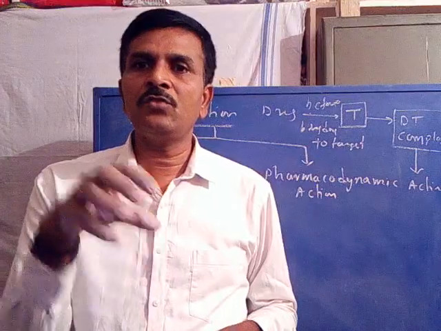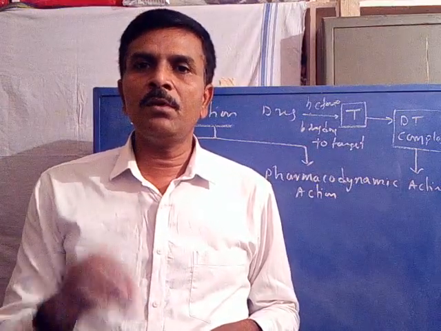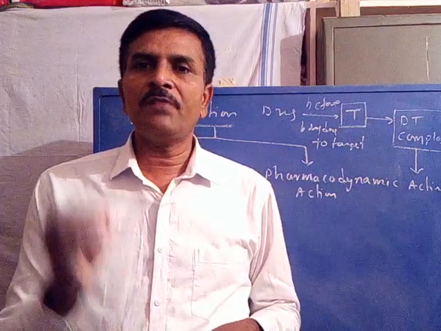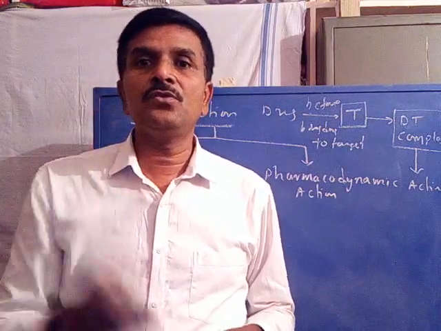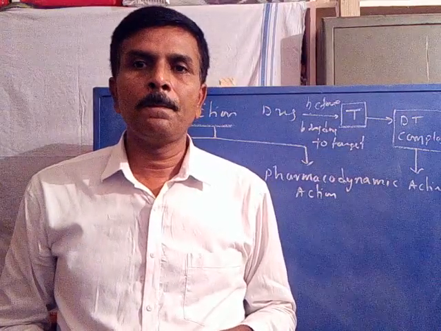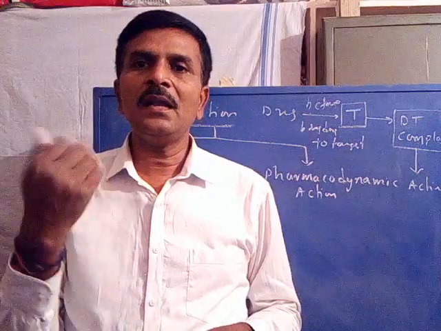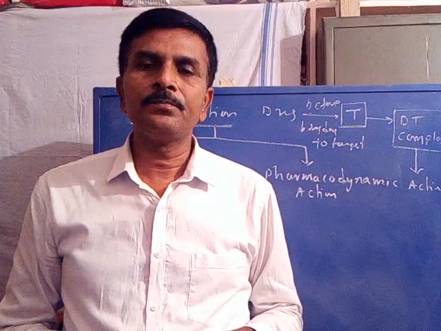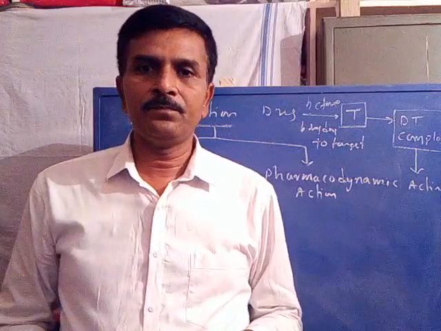A drug in its solution form only is capable of being absorbed by the tissue. After absorption by the tissue, the drug reaches the circulatory system. Through the circulatory system, the drug reaches its target to bind.